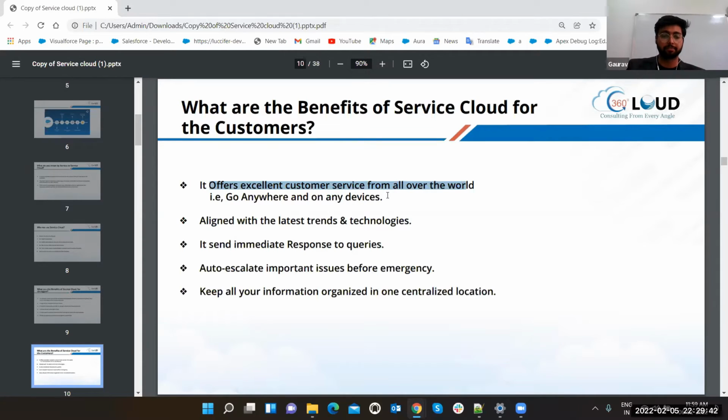You can get the service aligned with the latest trends and technologies. We can increase the trends and technologies according to the latest scenarios. We can increase the behavior of service solving things. It sends immediate response to queries. There are some rules in the case which can send the response to the users. Suppose the agent is busy in some stuff and cannot send the response to the query, then there are some response rules.